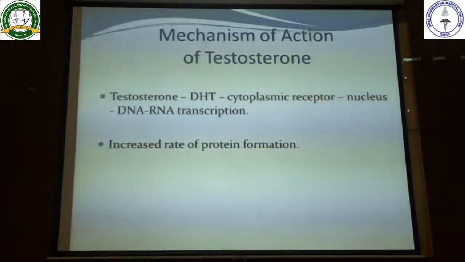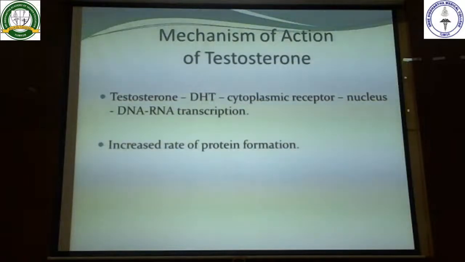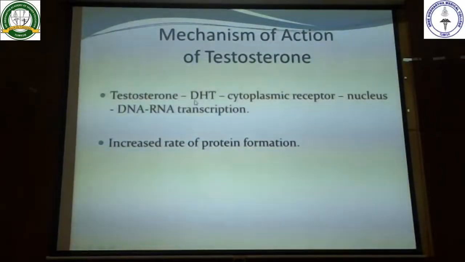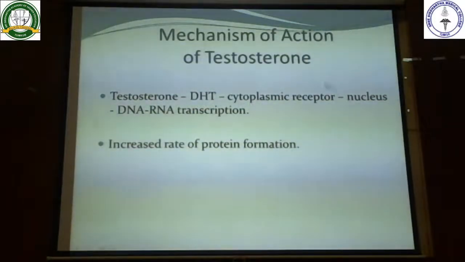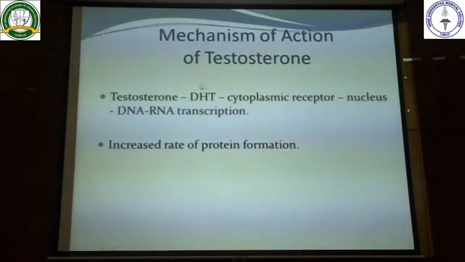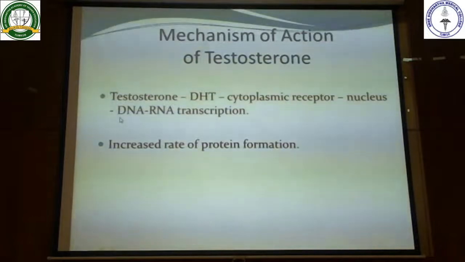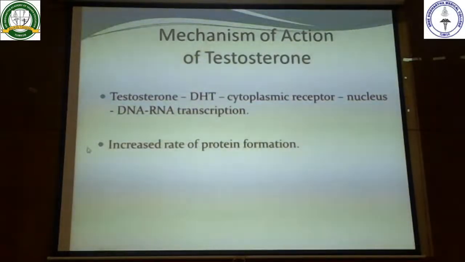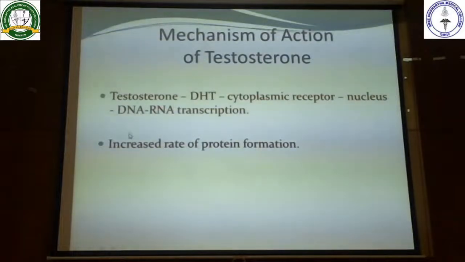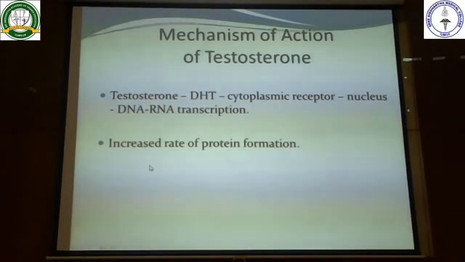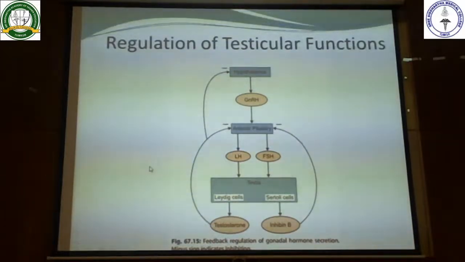So next, coming to the mechanism of action of testosterone. Once it enters the target tissue, testosterone gets converted into dihydrotestosterone. This DHT will combine with the receptor which is present in the cytoplasm. This complex, the DHT cytoplasmic receptor, will enter the nucleus and increase the DNA and RNA transcription, which increases the synthesis, more and more synthesis of protein. So the physiological actions of testosterone are mainly because of the increased rate of protein formation.